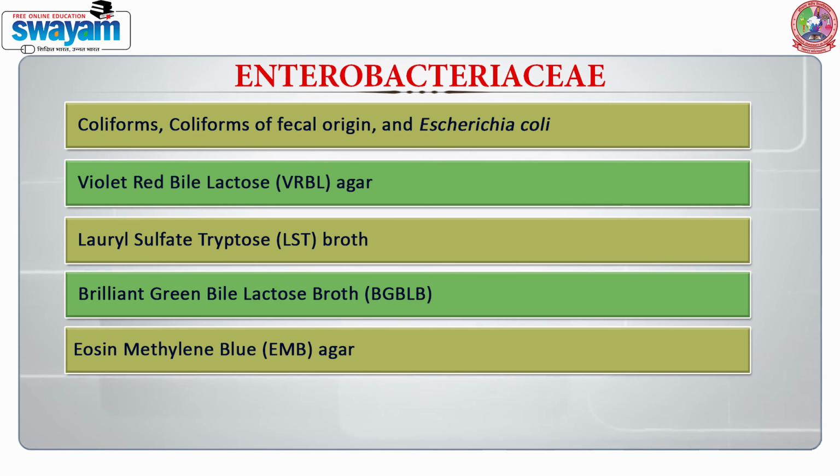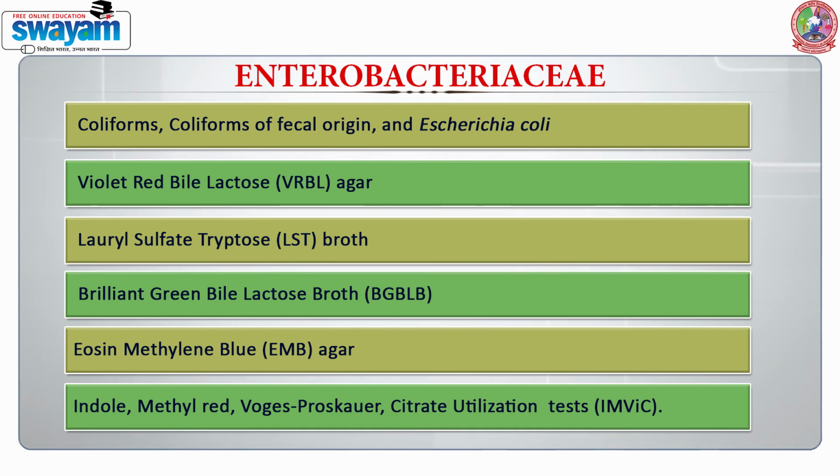And to differentiate between the members of family Enterobacteriaceae, we can also use a battery of biochemical tests which is known as the IMVIC test. These are indole, methyl red, Voges Proskauer and citrate utilization. These tests are able to differentiate between Salmonella, E. coli, Enterobacter, Shigella.